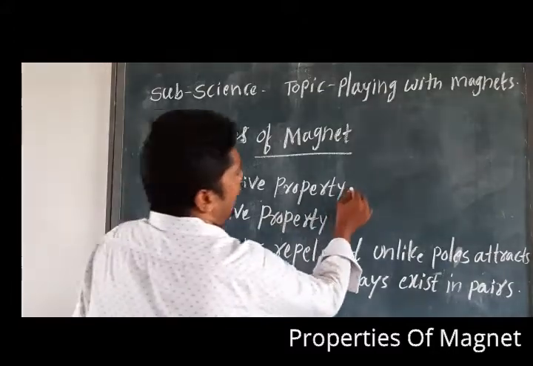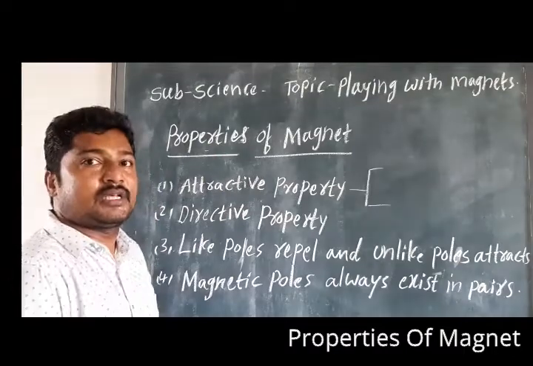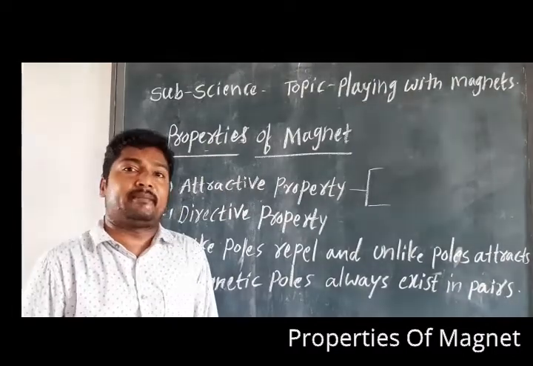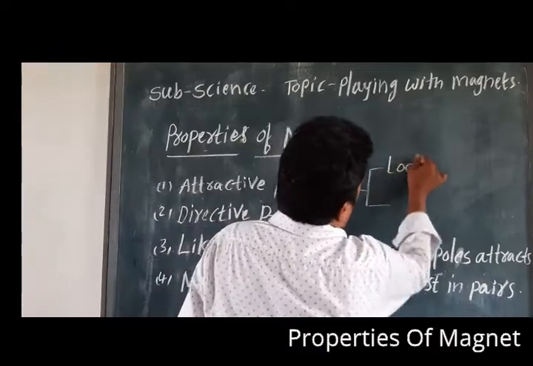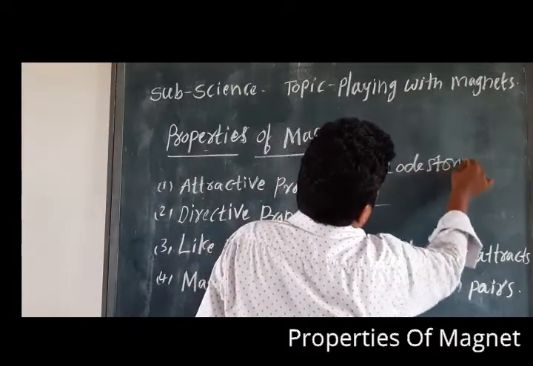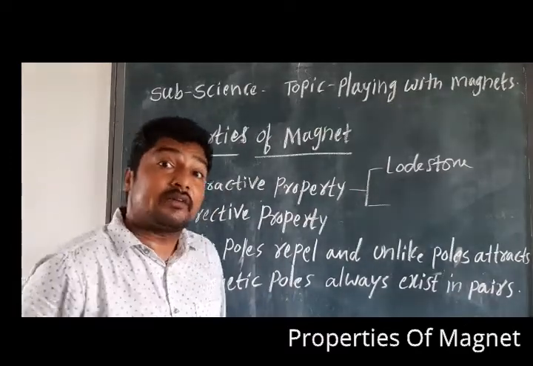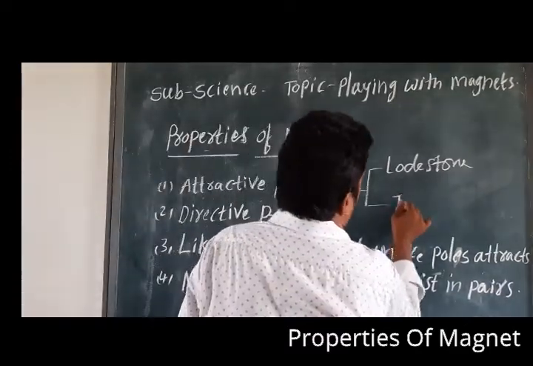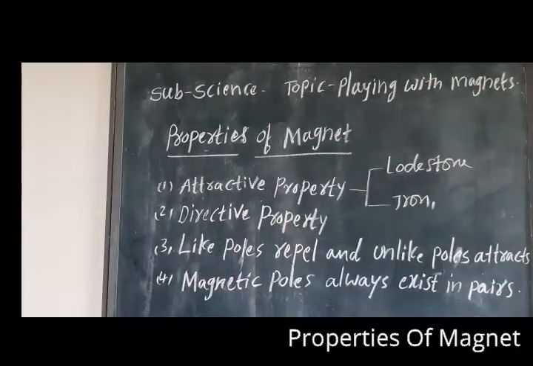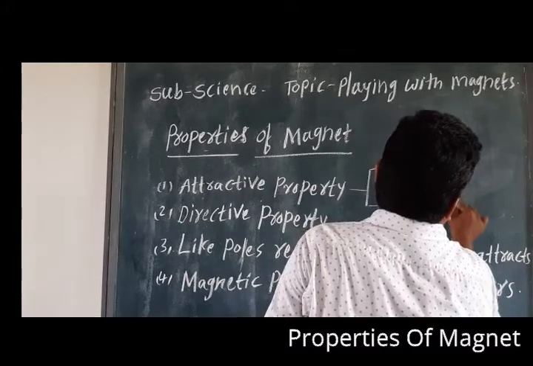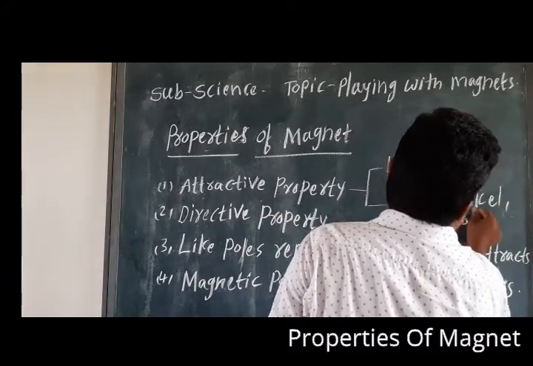Children, before I spoke about natural magnets and artificial magnets. What are the natural magnets? Lodestone is a natural magnet. And what are the artificial magnets? Iron, nickel and cobalt.